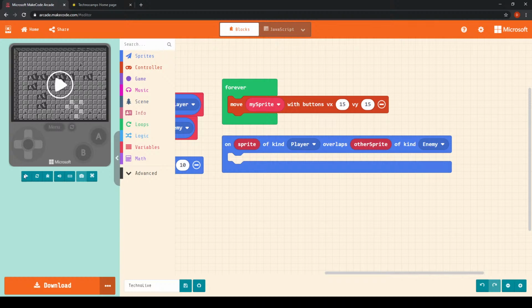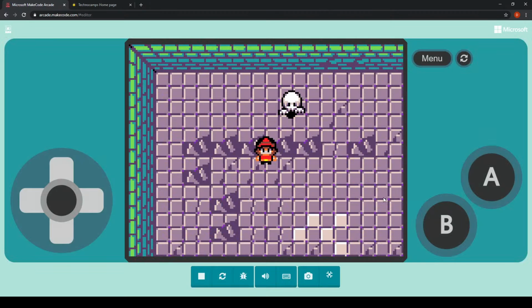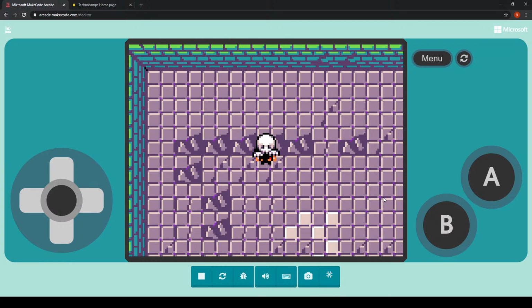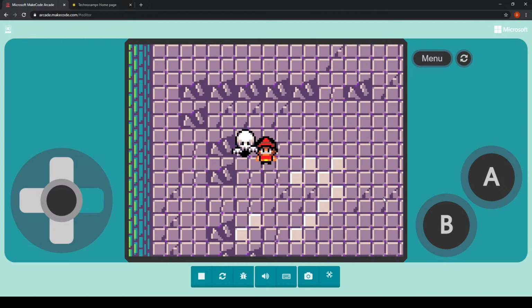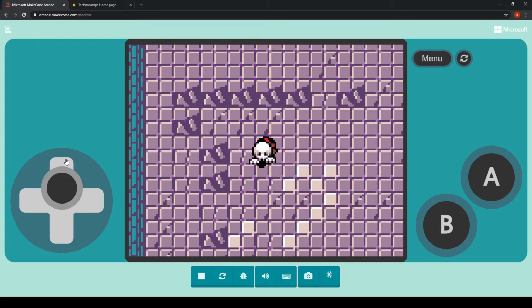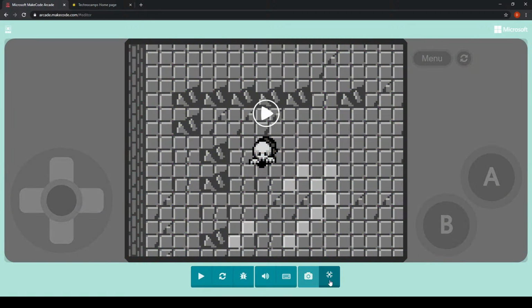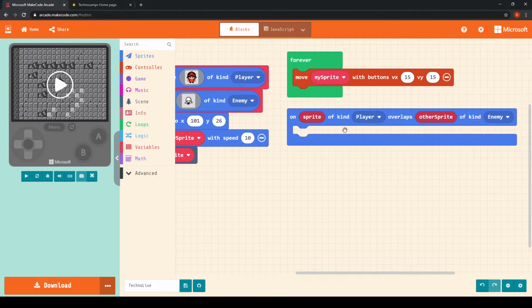Because if we test our game again currently, what we can see is that our enemy sprite is coming, overlapping, it's caught up, and the game just sort of carries on even. Nothing in particular actually happens. So we need to tell our game what to do when our player sprite comes into contact with the enemy sprite. Now, one thing I think would be a good way to show when that happens is a kind of message box, something that suggests that the enemy sprite has caught up, some kind of visual cue.